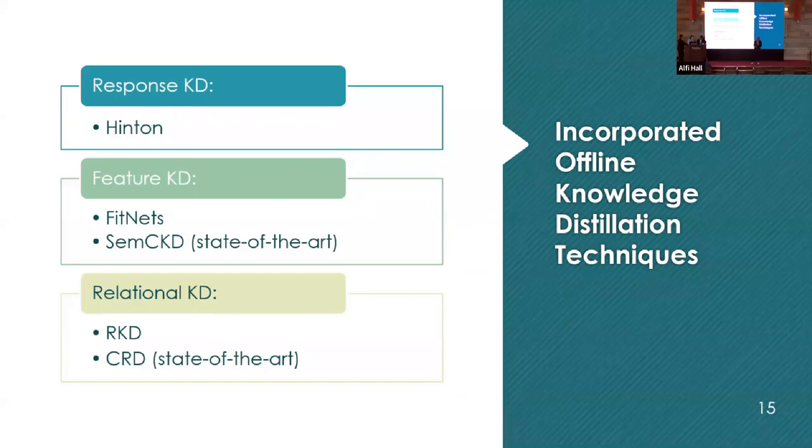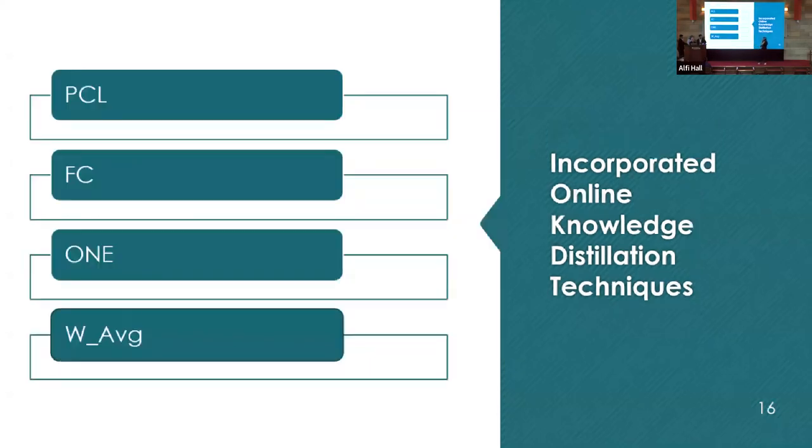For response knowledge distillation, we aim to have the Hinton knowledge distillation, which is the state of the art and the pioneer in response knowledge distillation and knowledge distillation as a whole. For feature knowledge distillation, we aim to have FitNets, which is the pioneer in feature knowledge distillation, and SimSiCD, which is the current state of the art in feature knowledge distillation. And finally, for relational knowledge distillation, we aim to have RKD and CRD, which is the state of the art in relational knowledge distillation.